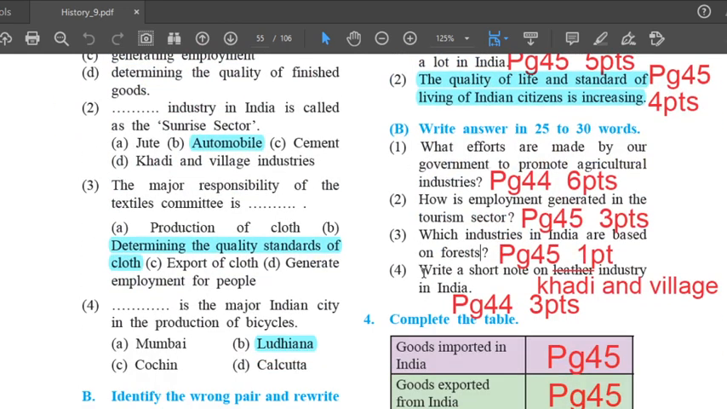Next question, question number 4. Write a short note on leather industry in India. Cancel leather. There's not much information about leather in your textbook, so just cancel leather. In place of that, write khadi and village industry. Okay, so write a short note on the khadi and village industry in India. The answer to this is on page number 44.